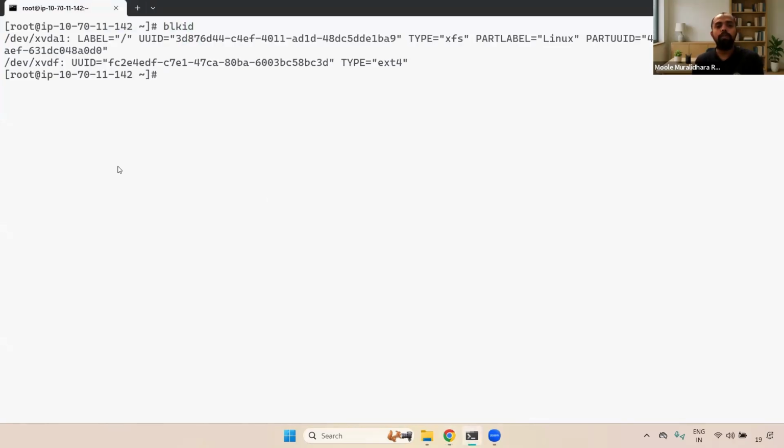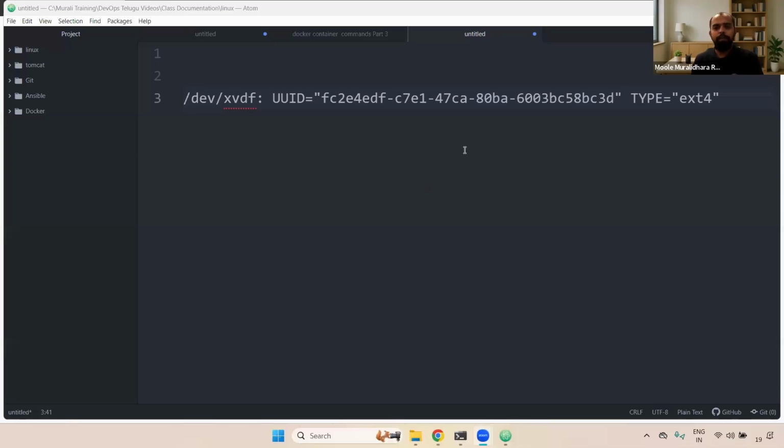Now you can enter. If you give blkid and enter, here it will give all the related details. If you see here, /dev/xvdf, and here we have the file system type, which is ext4. Okay. Now here just copy this. Okay. Let me open the notepad. Using blkid, we found the UUID, the path, everything. Okay. The first step is completed.